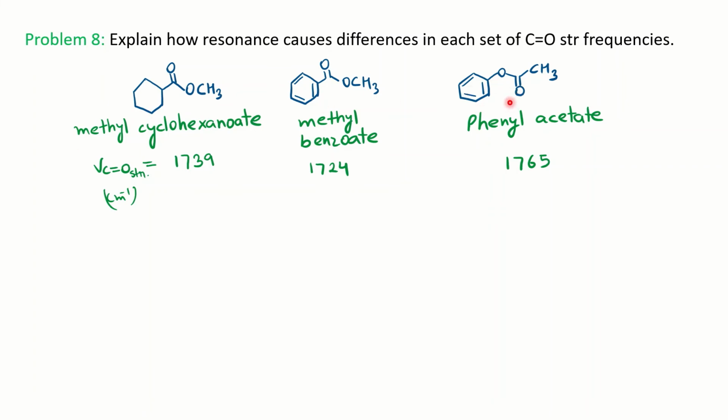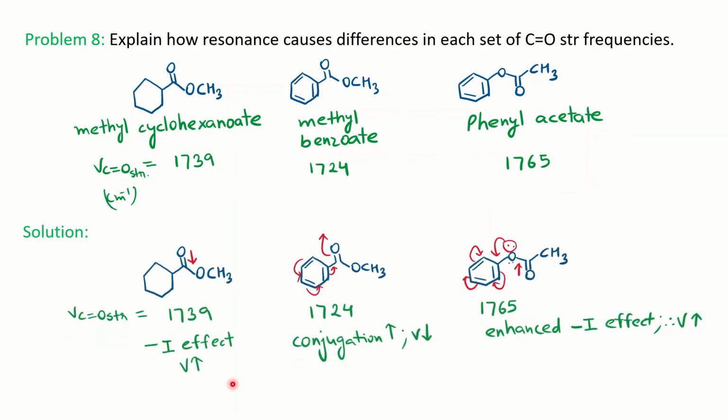Now, in this particular structure, phenyl acetate, you have this oxygen OPh. So what is happening here? An extended electron withdrawing effect is there, right? This OPh is acting as a minus I effect, electron withdrawing group, which increases the strength of the carbonyl. Here, this minus I effect is enhanced because of the presence of this resonance. Further withdrawal of the electron will be more here. So the carbonyl for this phenyl acetate absorbs at the highest, 1765. So this is the explanation.